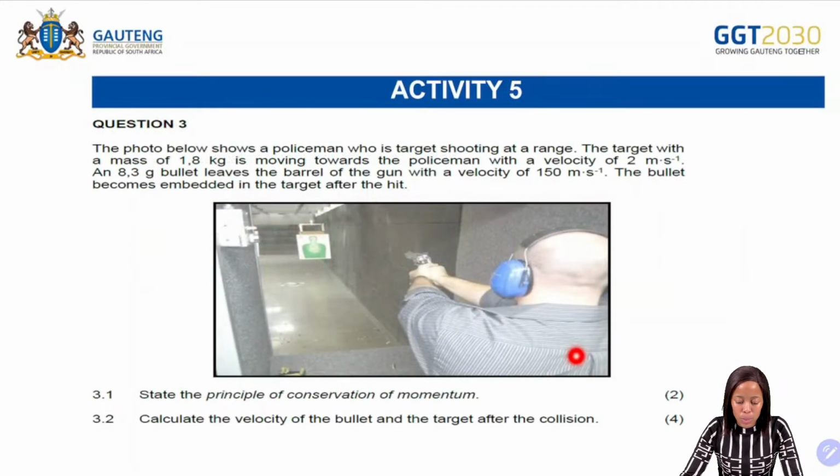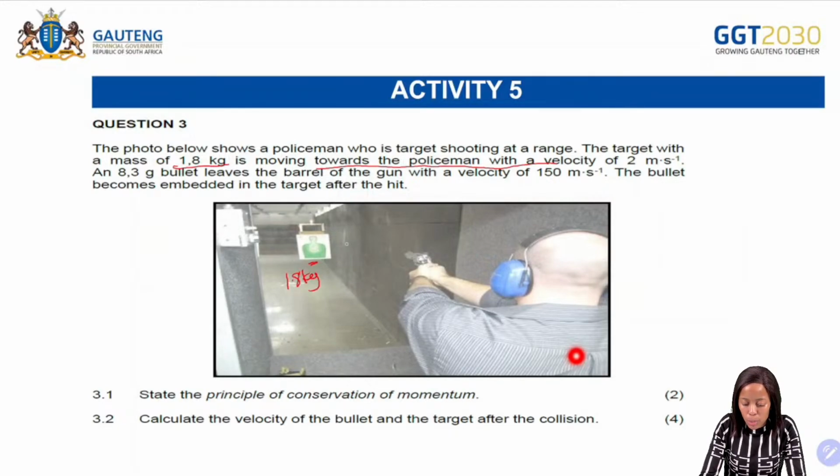Next one: the photo below shows a policeman who is target shooting at a range. The target with a mass of 1.8 kilograms is moving towards the policeman. Okay, so there's the target. Where is it moving?